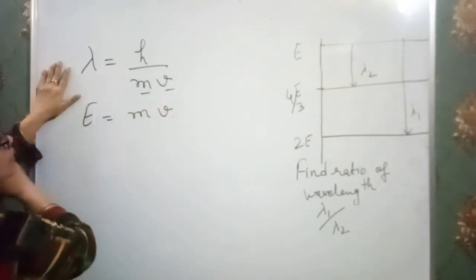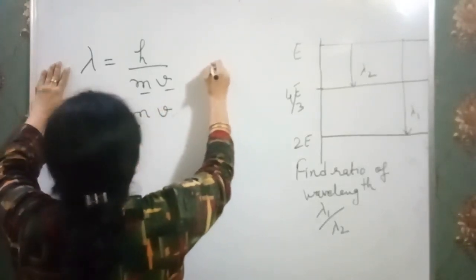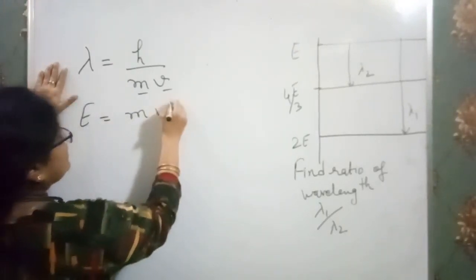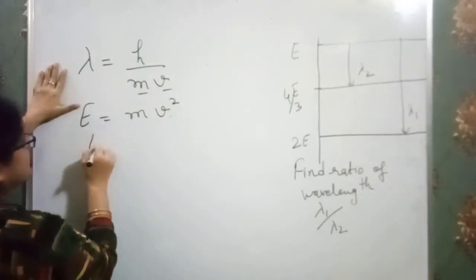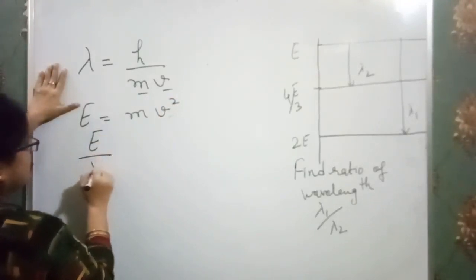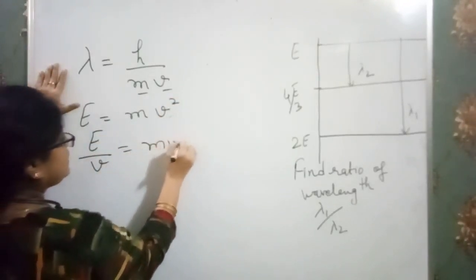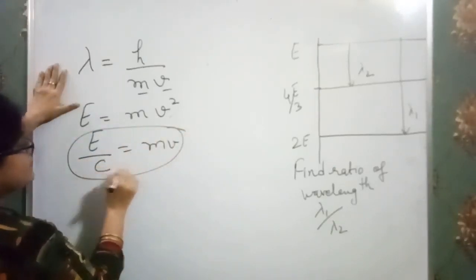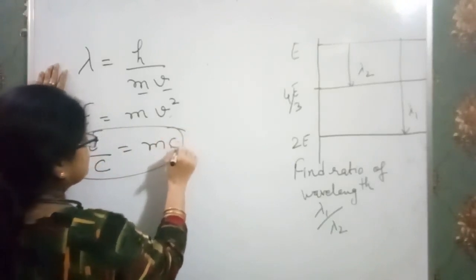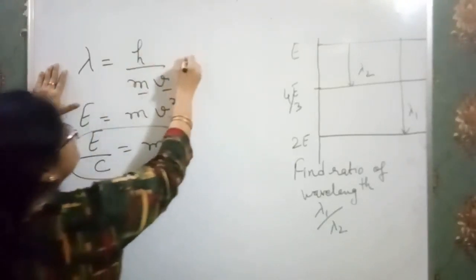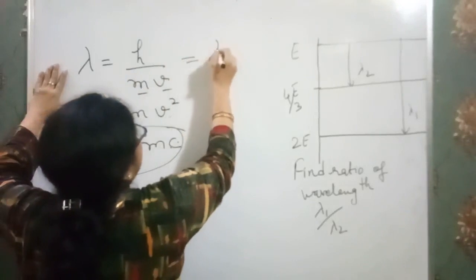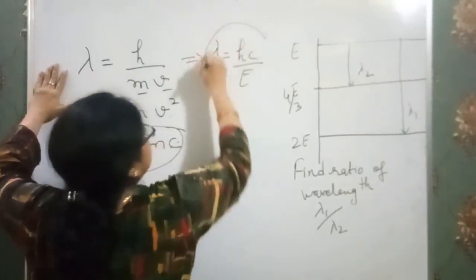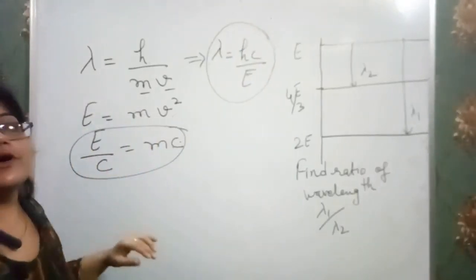Clear? So we also know that from here, E over c is mc. Now put this value for v, that is c, the speed of light. So I just put E by c over here, so our relationship becomes lambda equals hc over E. This is also a relationship of the de Broglie wavelength.